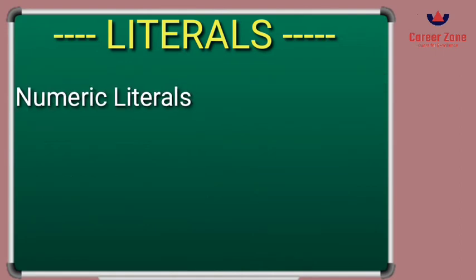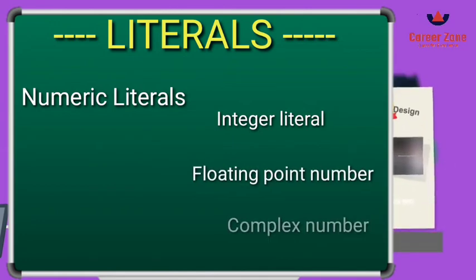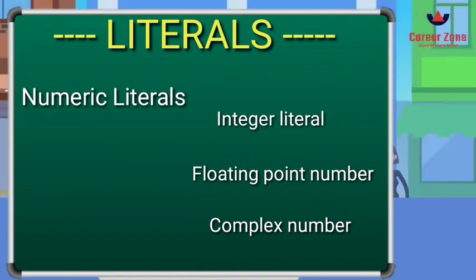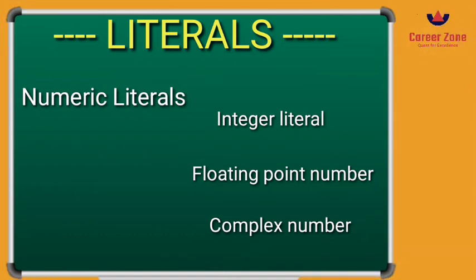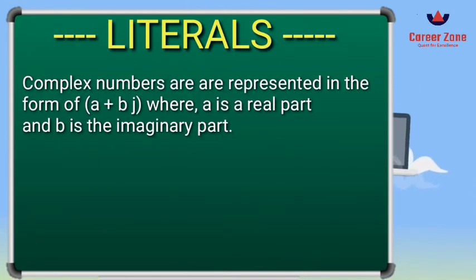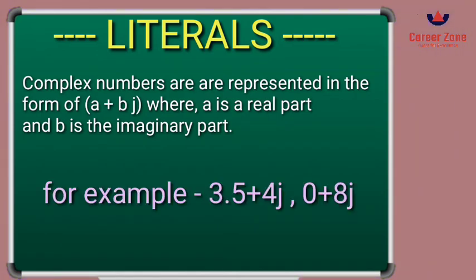Then there is a numeric literal, which is further categorized into three parts: integer literal, floating point, and complex number. Integer literals contain whole numbers, positive or negative, without any fractional part. Then there is a floating point literal, which represents numbers along with the fractional part. And then there is a complex number. A complex number is represented in the form a plus bj, where a represents the real part and b is the imaginary part, which is associated with j.